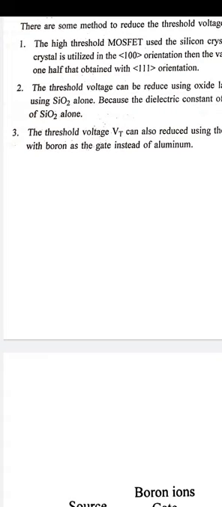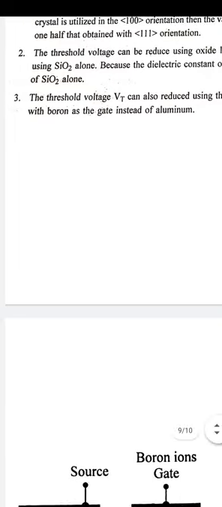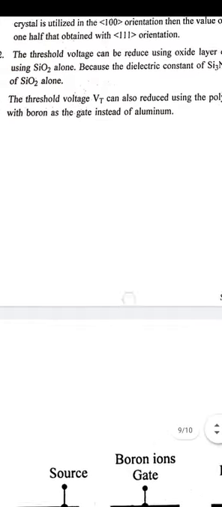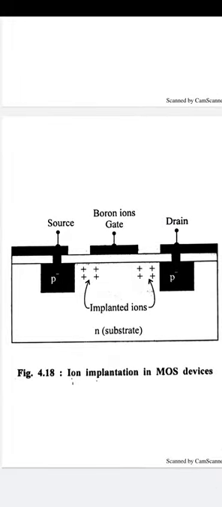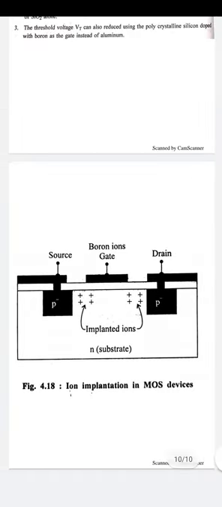We use these pentavalent and trivalent impurities, accelerated up to 3 into 10 to the power 4 electron volt energy, to strike the silicon layer so that the N or P regions form deeper in the substrate. They attain longer length and lesser width, whereas in normal doping the N or P regions have more width and less length. So in the ion implantation method, the areas between the gate and drain and between the gate and source decrease, and the capacitance between them also decreases. So VT changes as per the requirement. This is the structure by which we introduce the ion implantation method.